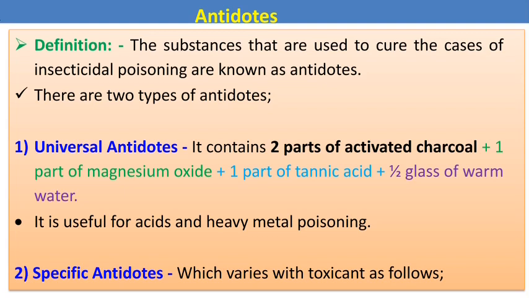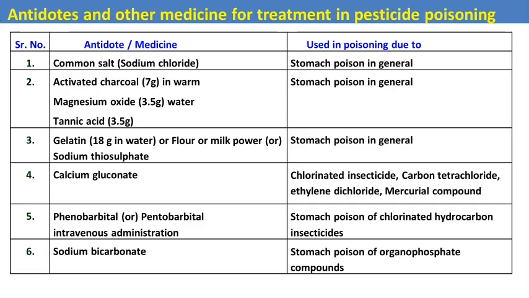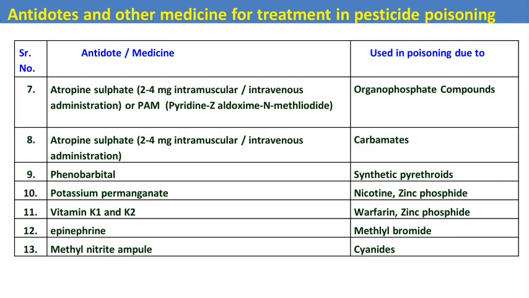Then specific antidotes. These are some examples of specific antidotes, which we can use against poisoning by the different pesticide groups. Here are also some more examples of antidotes used against poisoning by different pesticides.